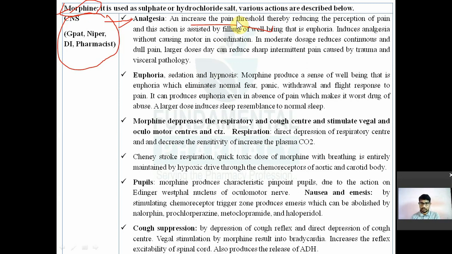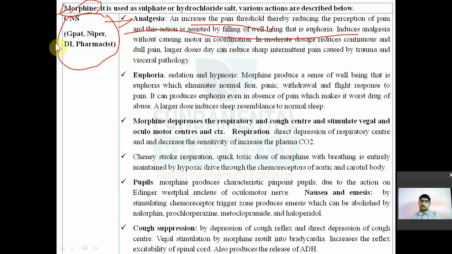And this action is assisted by false feeling of well-being. Okay, so it will increase the pain threshold and also produces the euphoria. Euphoria means false feeling of well-being. All is well. गोली लगी है फिर भी बोल रहे हैं all is well. गोली लगी है मर जाने वाले. Okay, so euphoria means false feeling of well-being. It will produce analgesia along with the euphoria. That property is also very useful.